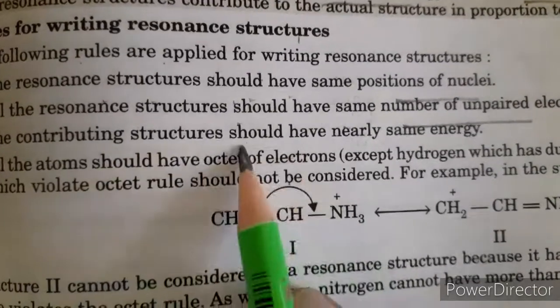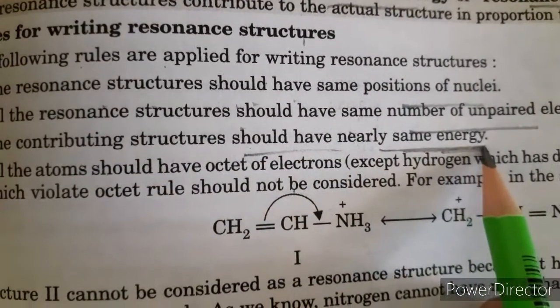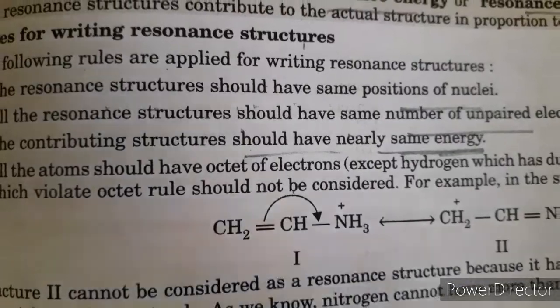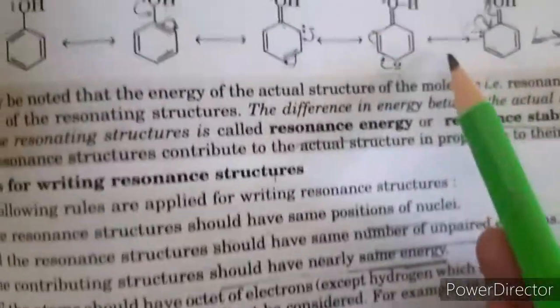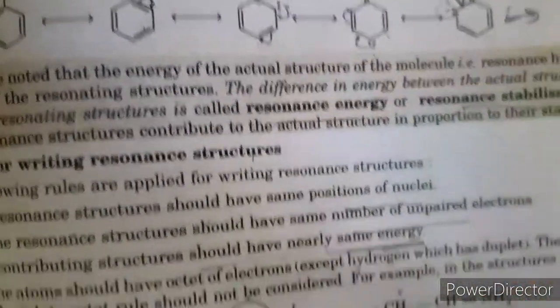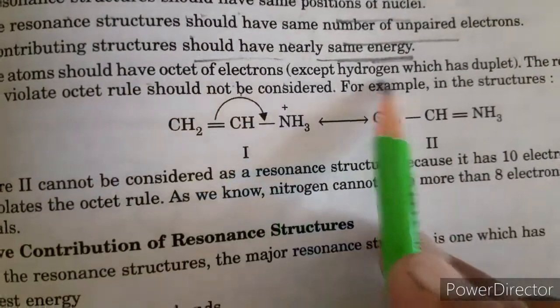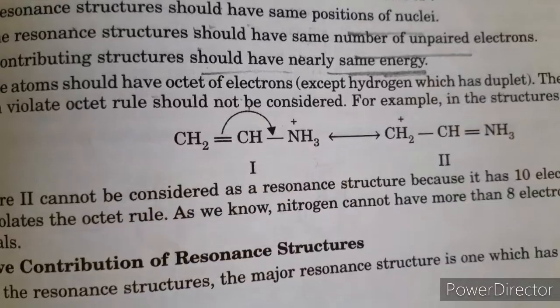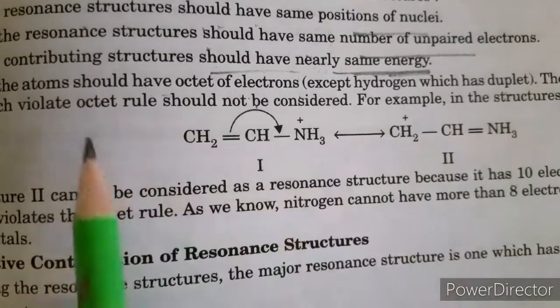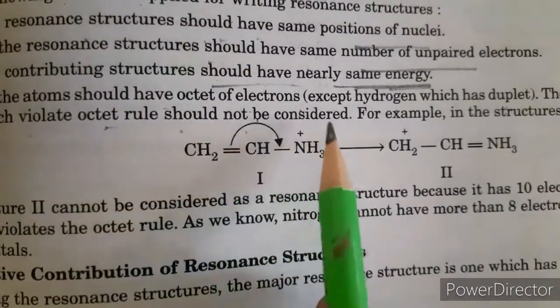So the contributing structures should have nearly the same energy. All these structures have the same energy. That's why we draw the double-headed arrow between two structures. Next, all atoms should have an octet of electrons except hydrogen. Their octet must be completed. So the resonance structure which violates the octet rule should not be considered.